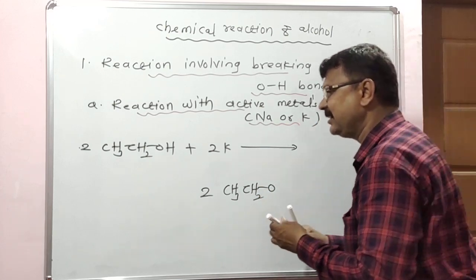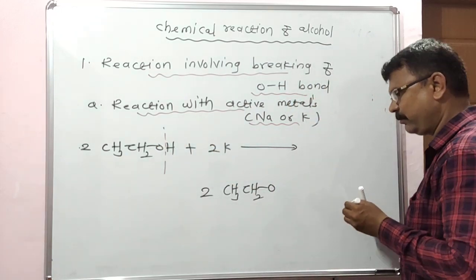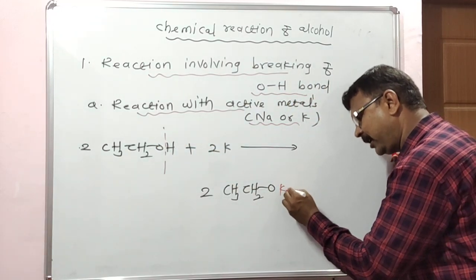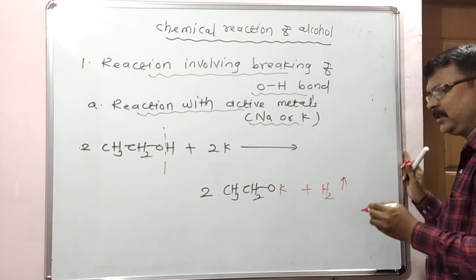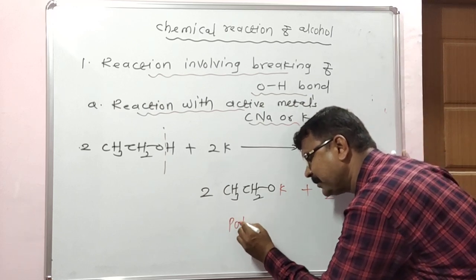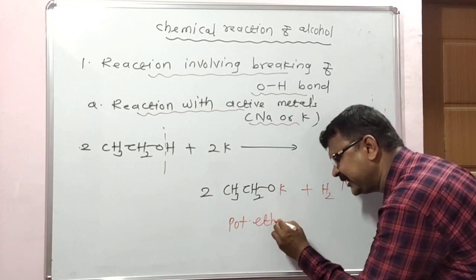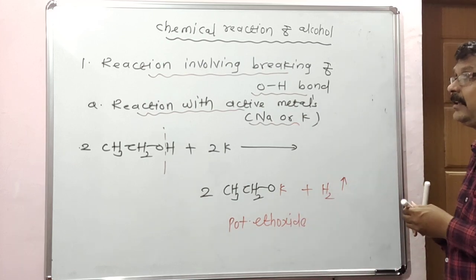In this reaction, there is cleavage of the OH bond, formation of K with evolution of H2 gas. Name of the compound: potassium ethoxide.